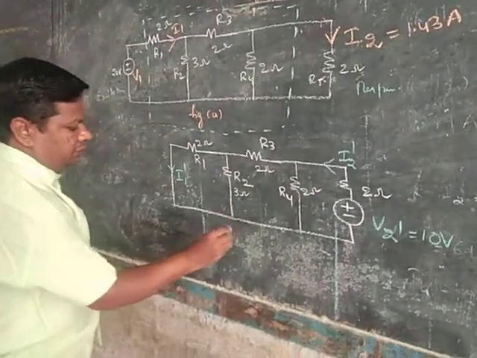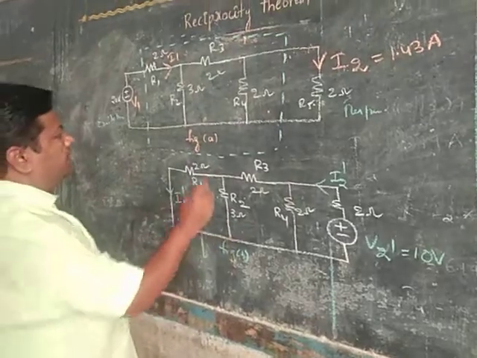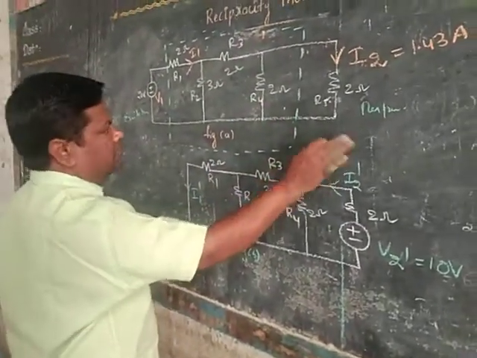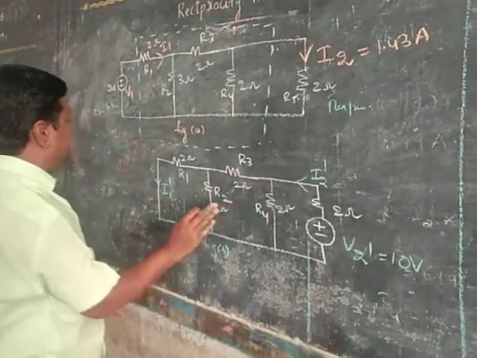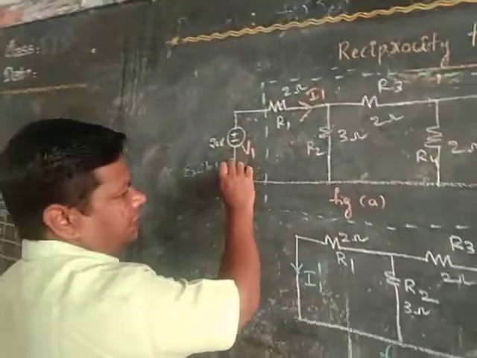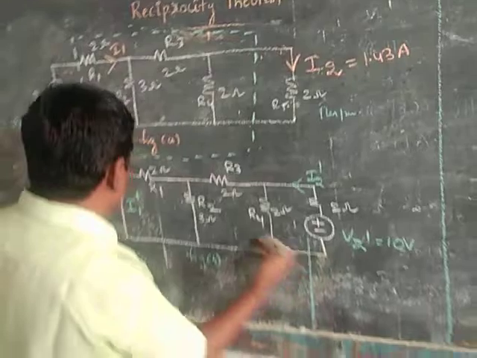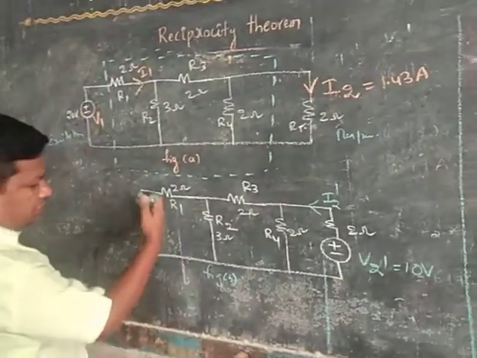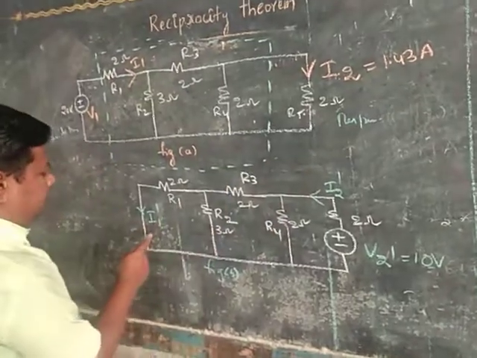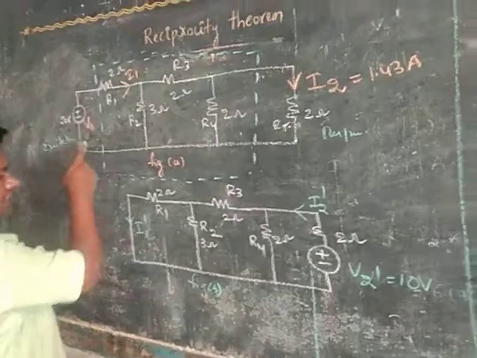Now consider figure B. In figure B, this network is fixed: R1, R2, R3, R4, R5. Here the voltage source is replaced with the response side, this branch, and here the voltage source is short circuited. We just exchange the response branch and the excitation branch.